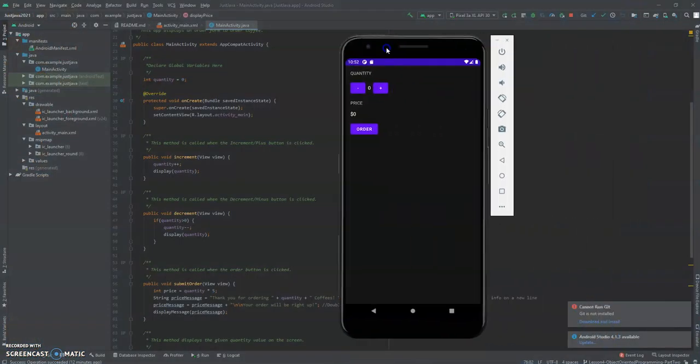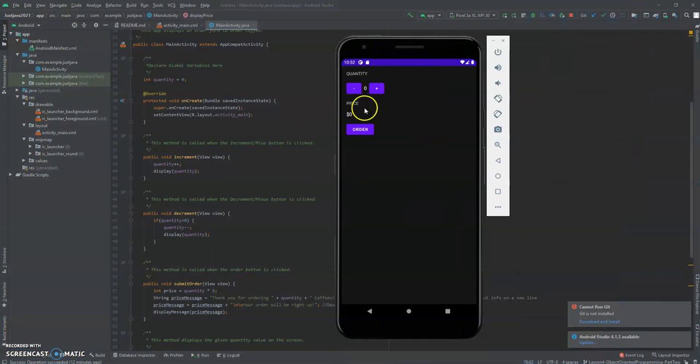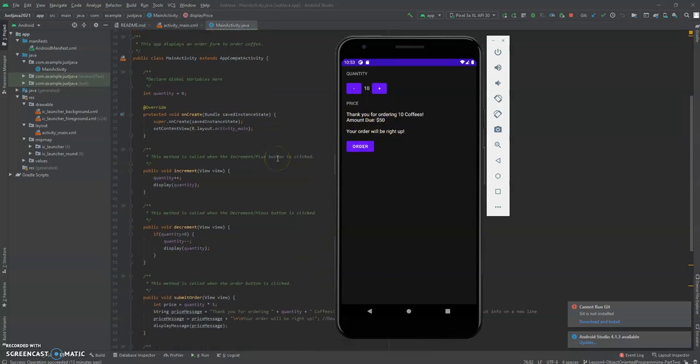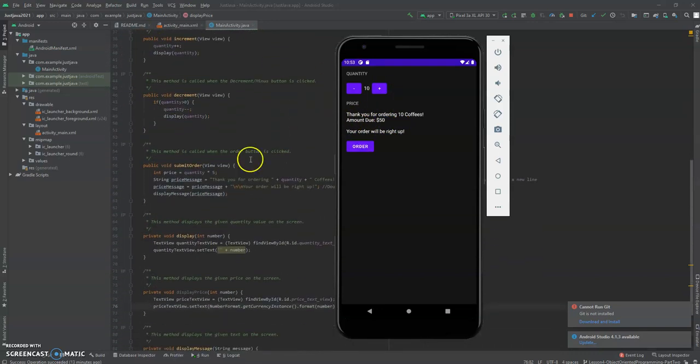So here I'm going to actually show my emulator. I already have it loaded up. This is a fresh emulator. So I'm going to just add 5 coffees and order. And then the text shows up: I ordered 5 coffees, amount due $25. Your order will be right up. And then I can also do 10, and that'll be 50, and that will show exactly what the submit order method says. So now that is my Android Studio.